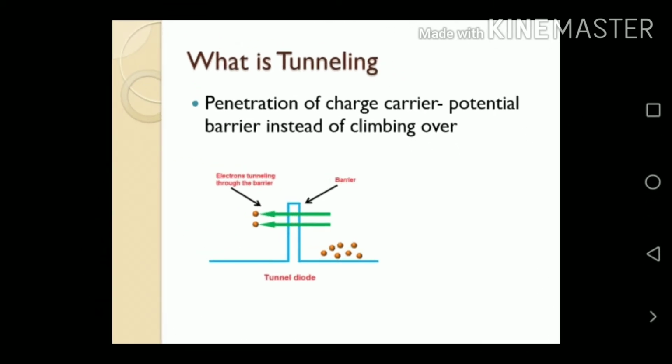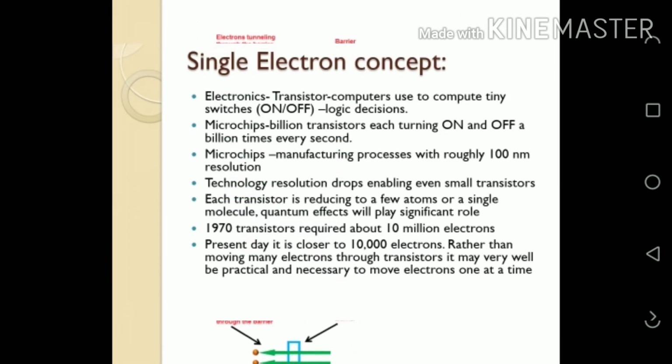So what is tunneling? Tunneling means penetration. The charge carriers, that is electrons and holes, penetrate the square well potential, that is the barrier width. In this situation the electrons cross over it. This is the definition of tunneling.